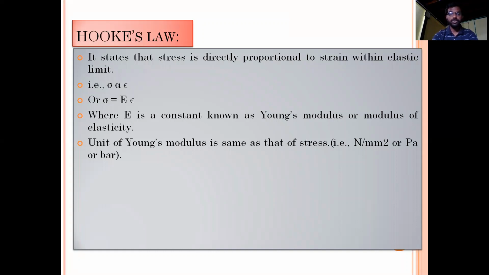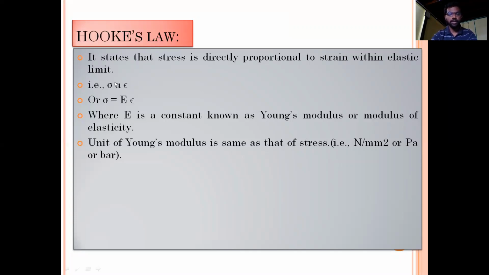The relationship between this stress and strain is given by Hooke's law. It is applicable only within or up to the elastic limit. Beyond elastic limit, Hooke's law is not applicable.